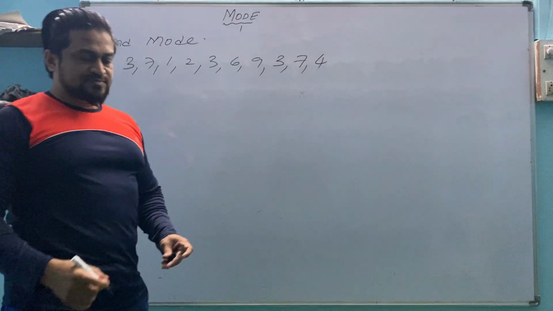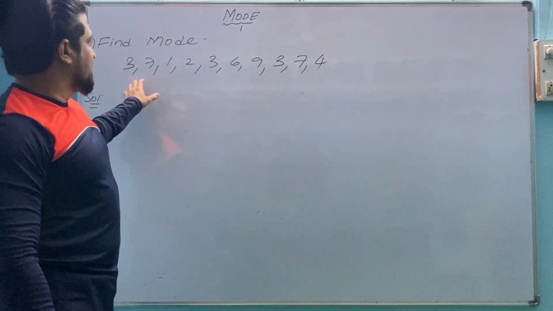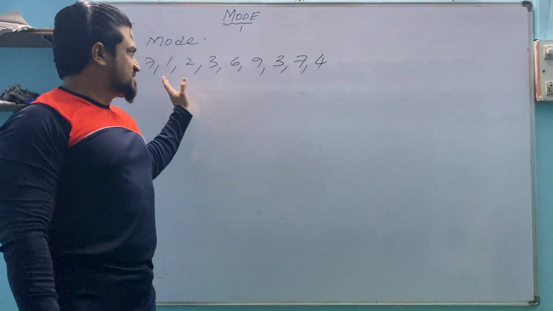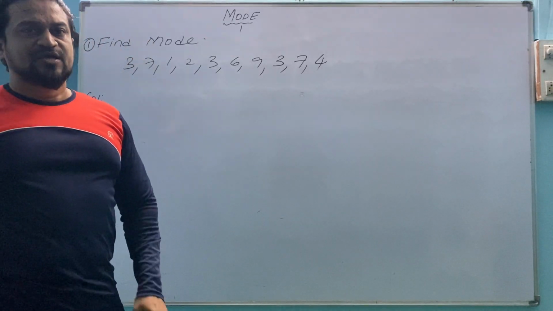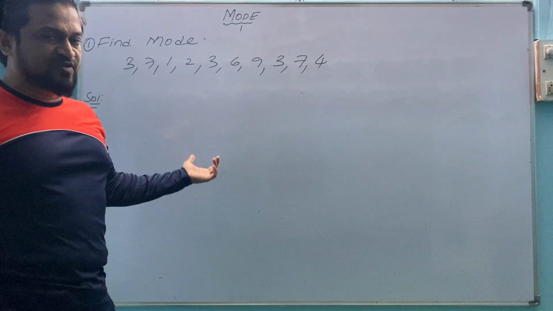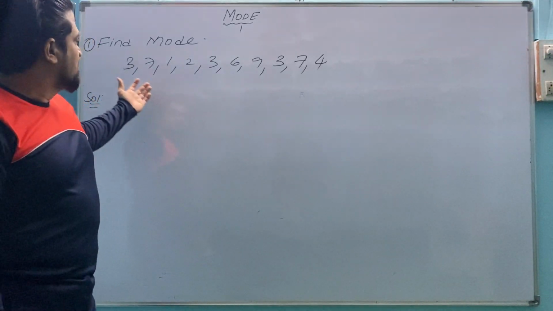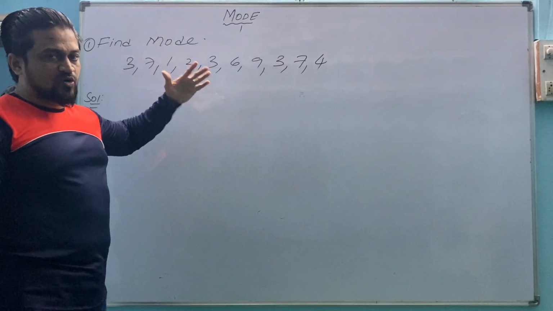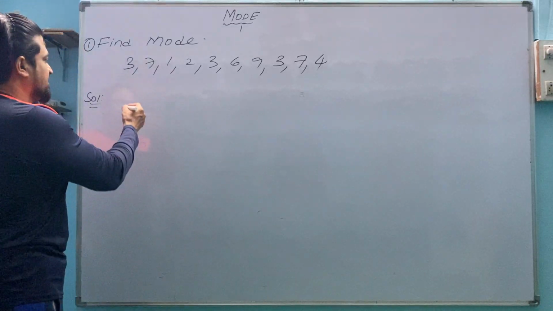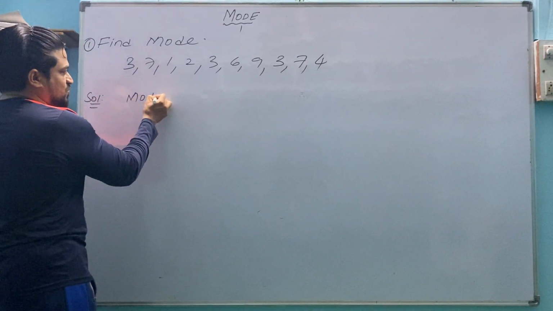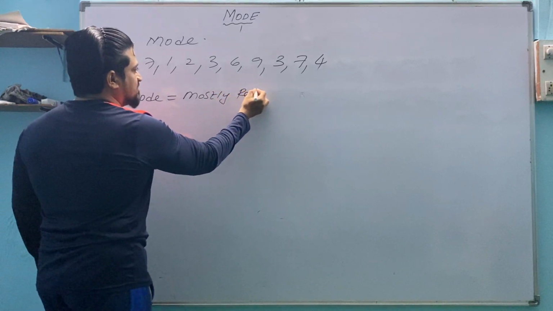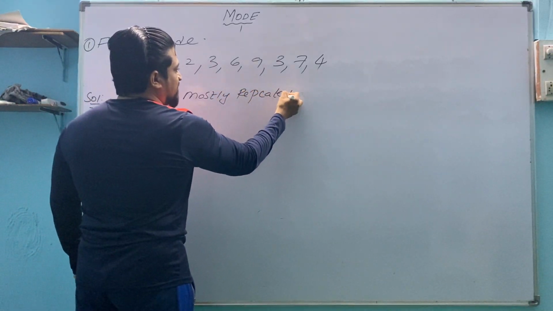In this question, find mode, some values are given to you. So this will be an individual series. You should remember the formula for individual series which I have given earlier. For mode, individual series questions, we write mode is equal to mostly repeated value.